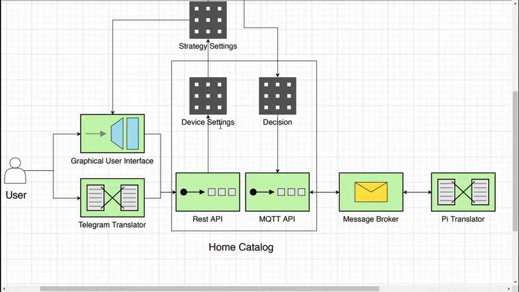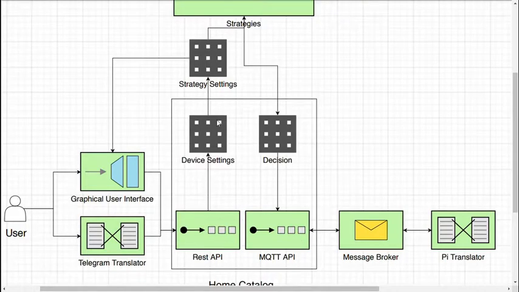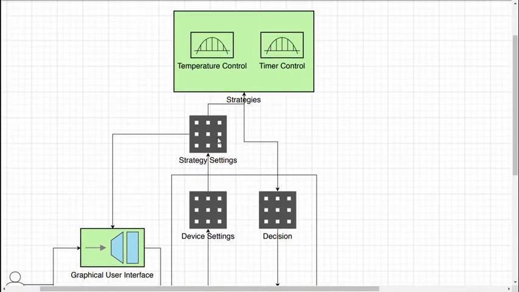There are two types of settings in the system. Device settings, which can be toggled in real time while the application is running, and they express the user decisions on how the system should work. And strategy settings, which are available to developers to easily develop new strategies.